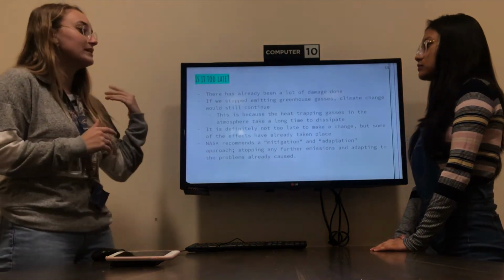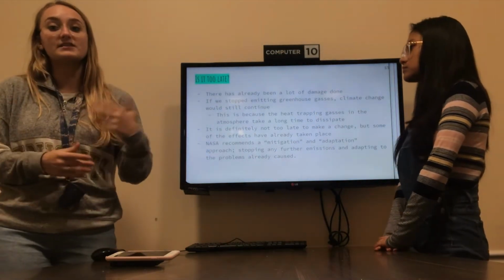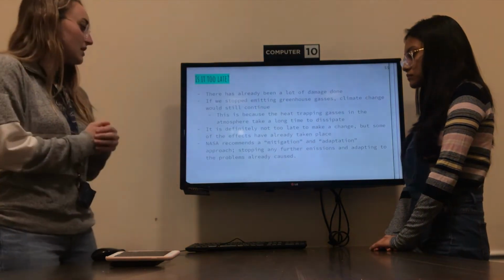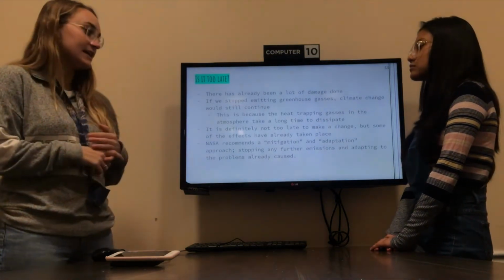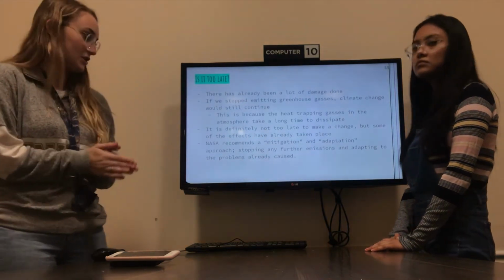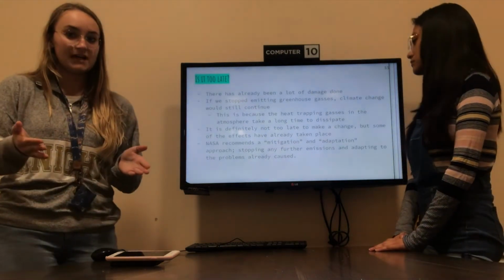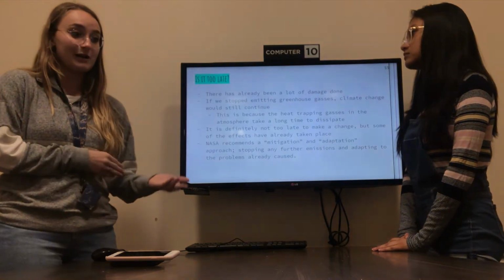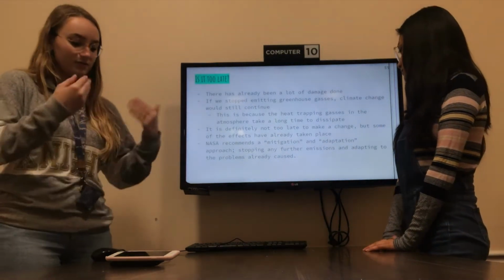So it's definitely not too late to make a change, but some of the effects have already taken place and cannot be reversed. NASA recommends a mitigation and adaptation approach, which basically means that we should stop any further emissions and, in addition to that, adapt to any of the effects that we have already caused as a result of climate change.